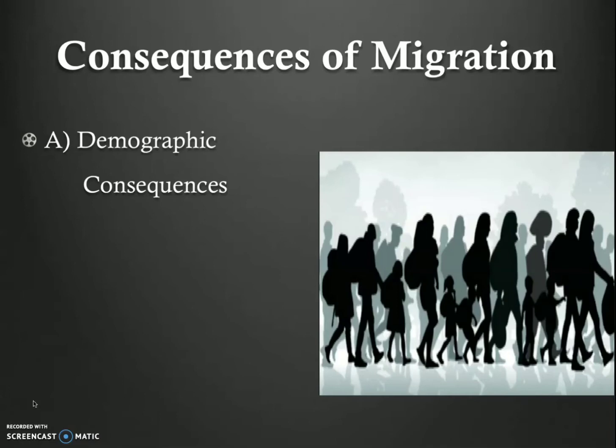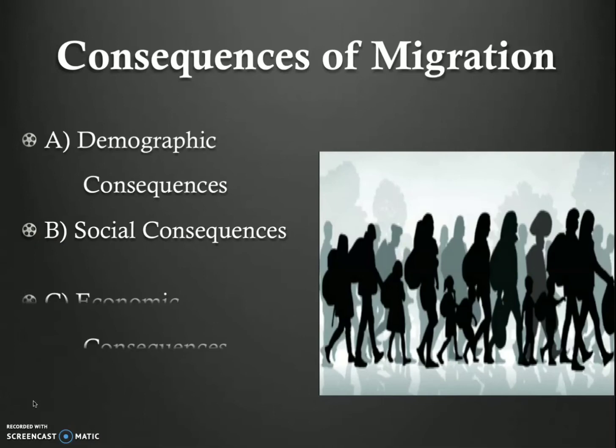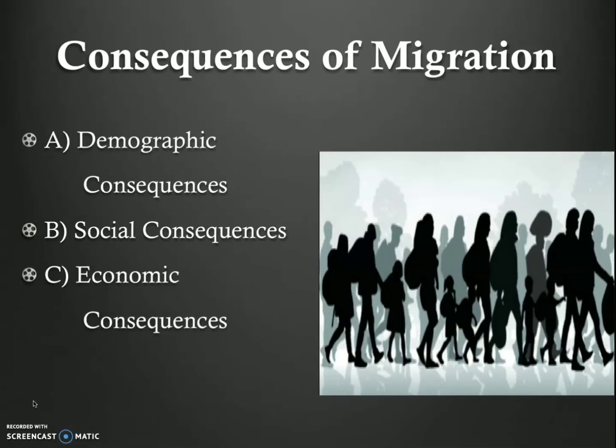The migration of male workers in search of jobs decreases the independent population of the source region, which increases the dependency ratio. And then next we are going to see social consequences. The migration of people from different regions towards an urban area leads to the formation of a plural society. And then next is economic consequences.